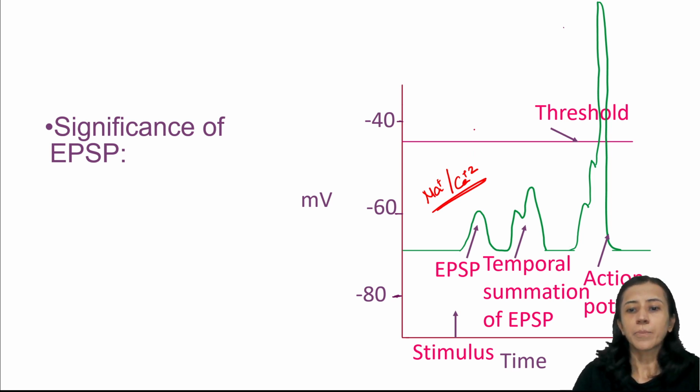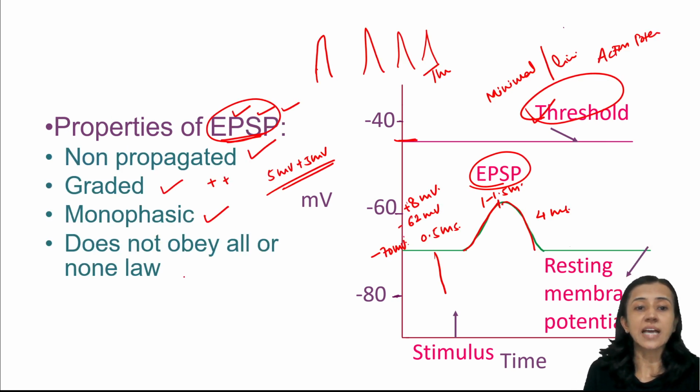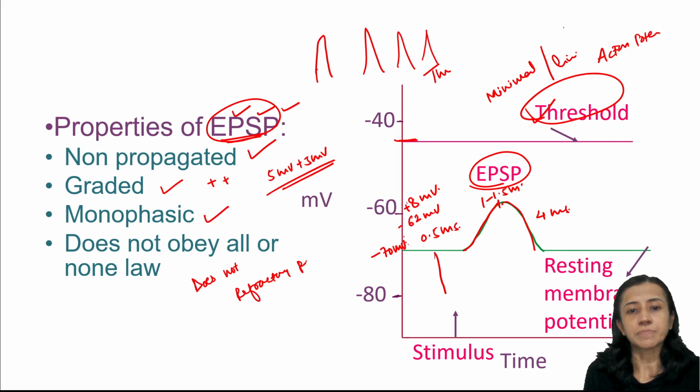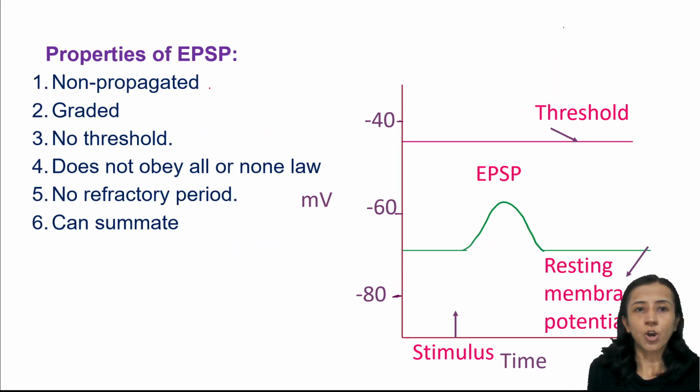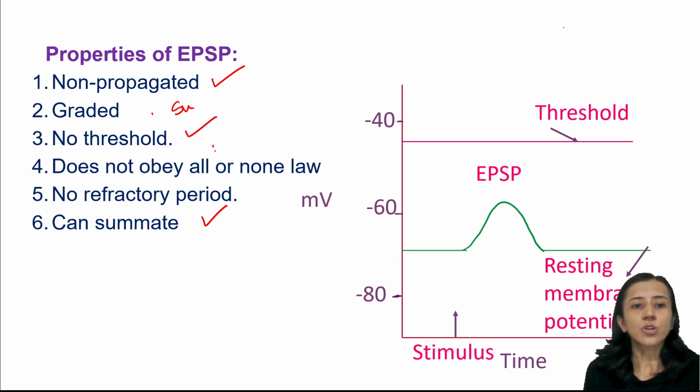Okay. Properties we have already discussed. One more property that we have forgotten is that it does not have a refractory period. Refractory period is the property of action potential. Fine. So these are the properties: non-propagated, graded, or you can say summated. This is the same thing. Non-threshold stimulus, does not obey the all or none law, and no refractory period.